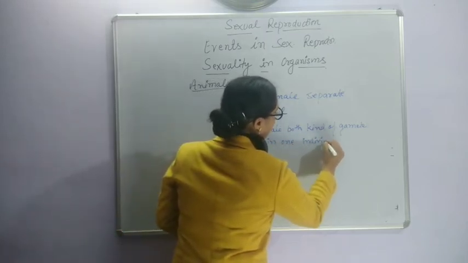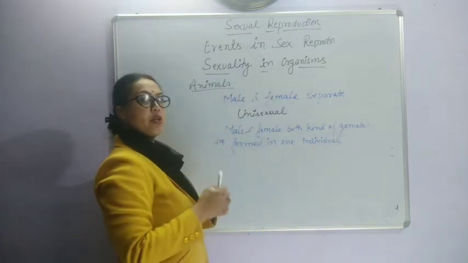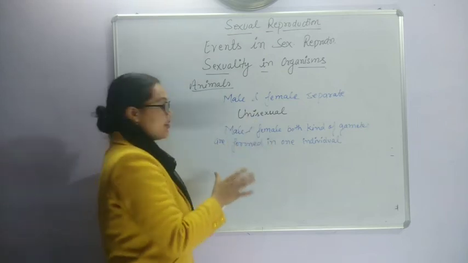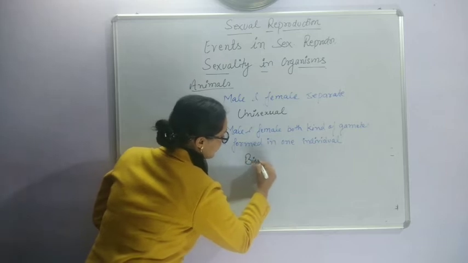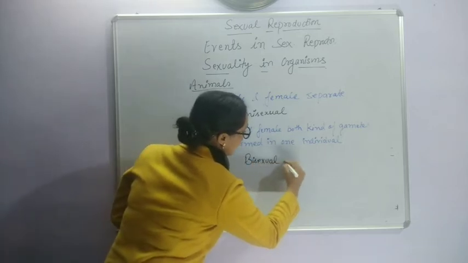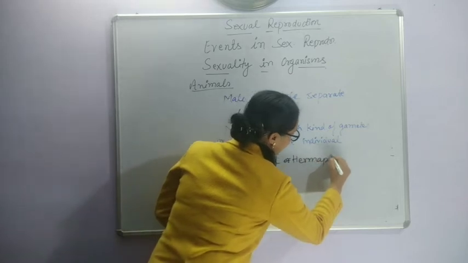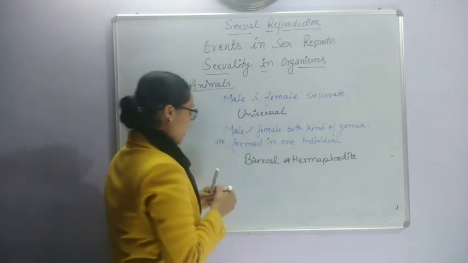Means here the sexes are not separate, and within the same individual both male and female gametes are formed. Such kind of animals are known as bisexual or hermaphrodite.